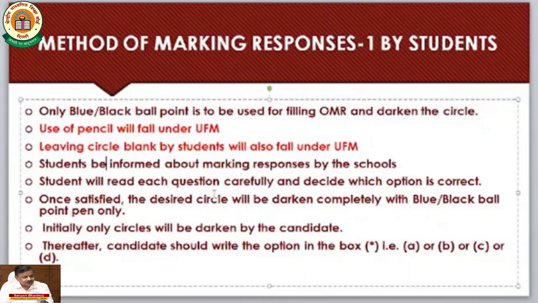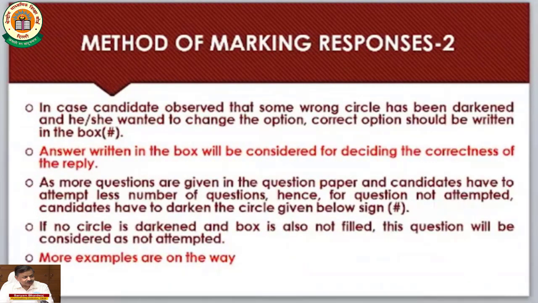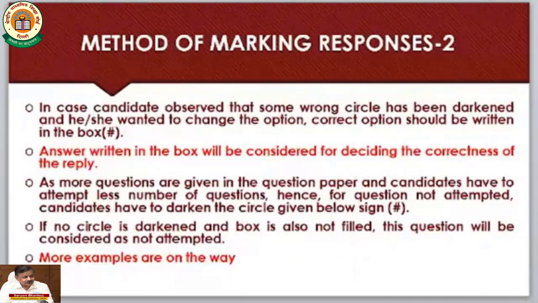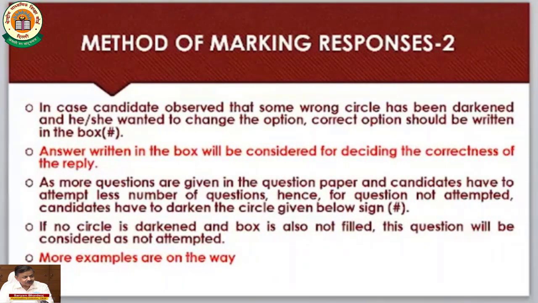But to minimize the mistakes, I will request the schools to please share this information with the students. Now, in case a candidate observes that some wrong circle has been darkened and she wants to change the option, the correct option should be written in the box where the tick mark has been shown. The answer written in the box will be considered for deciding the correctness of the reply.